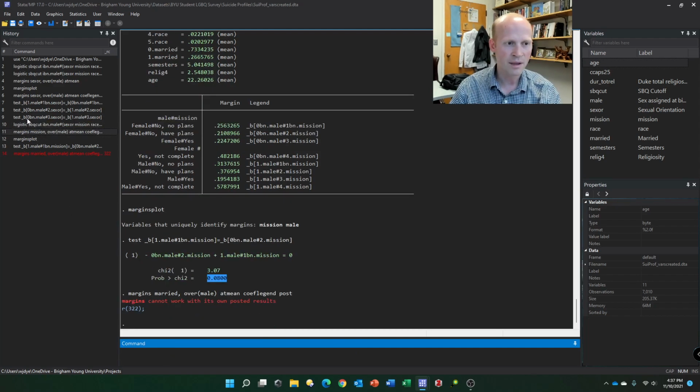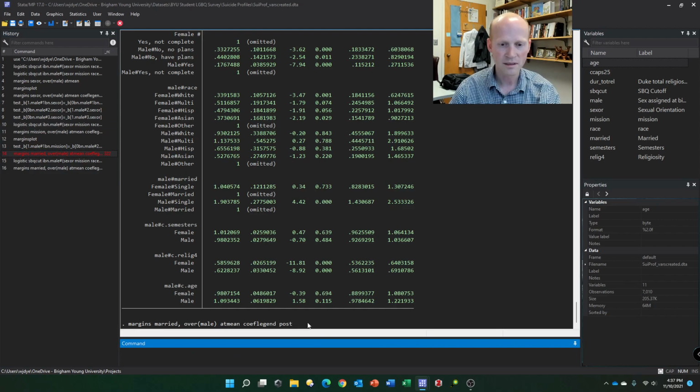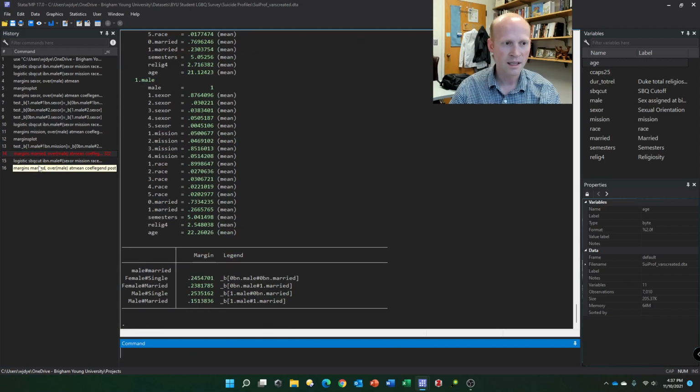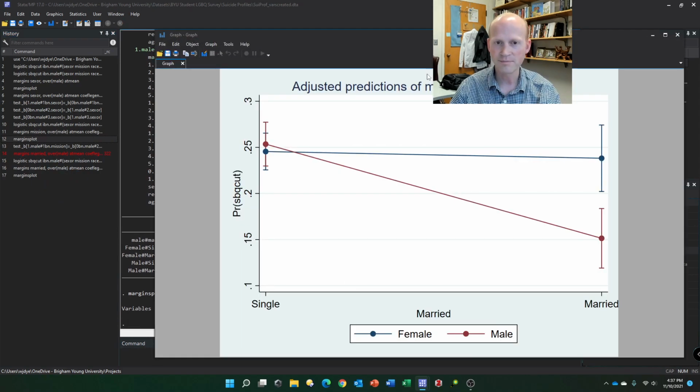I've got to rerun the logistic regression again. Margins, look at married. And then margins plot, run that. And you have here males. Males who are married, significantly lower likelihood of considering suicide. Females don't get any benefit from marriage on those slides. They're not worse off, but they don't seem to get any benefit from that.